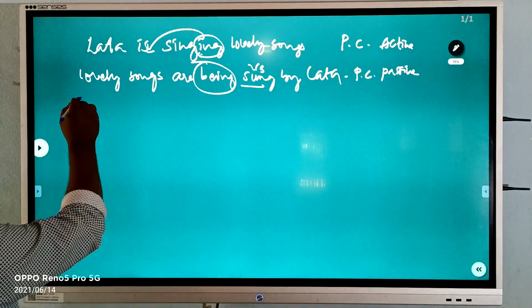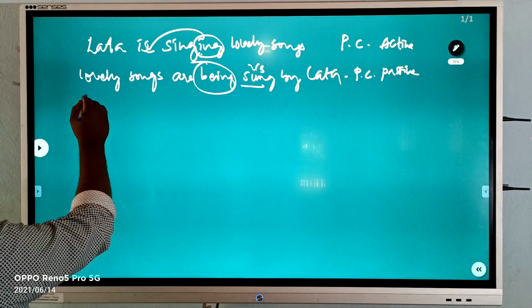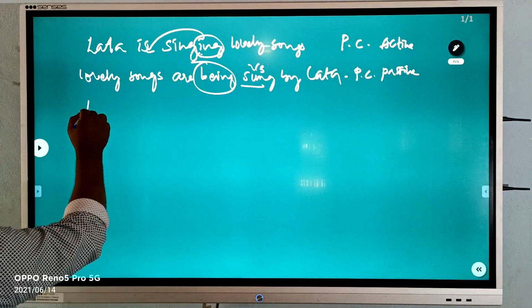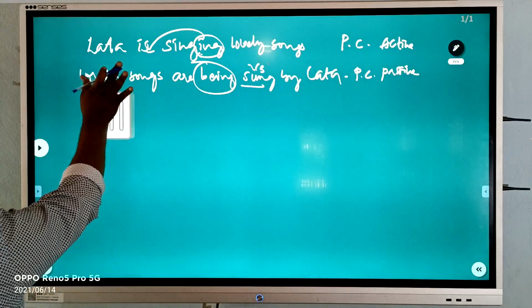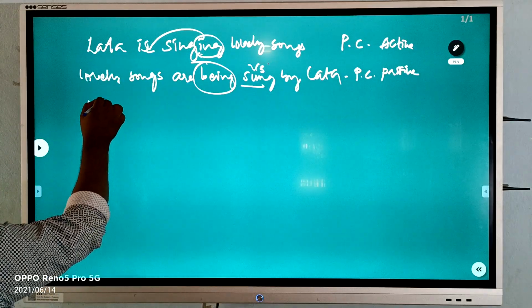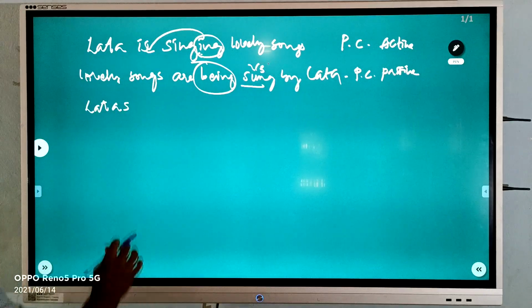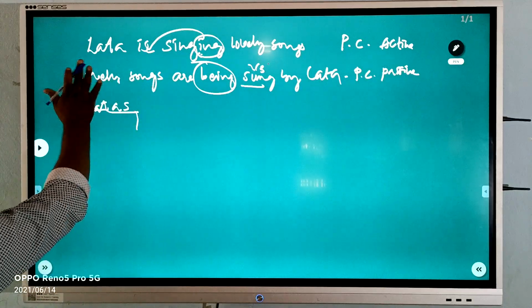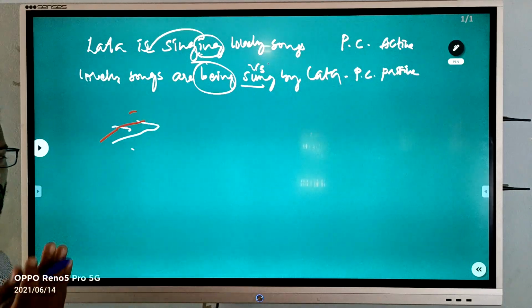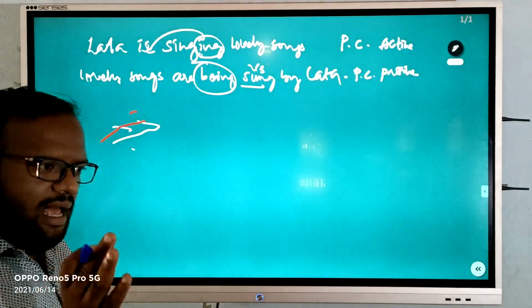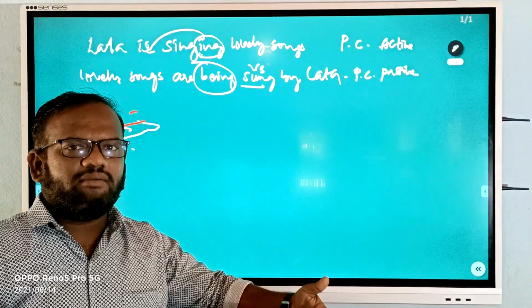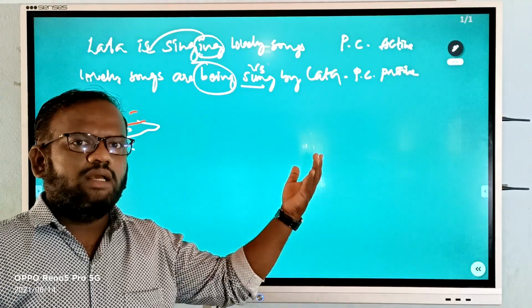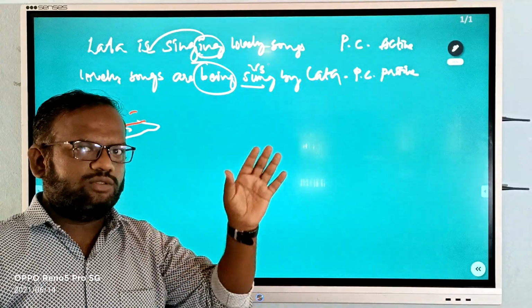Then again, present perfect tense. So present perfect tense, let me write down the example. Lata. So here when I am using Lata, we should understand whether to use have or has as the helping verb. Have we have to use for the plural form, and wherever I is there, meaning the first person singular, there we have to use have.